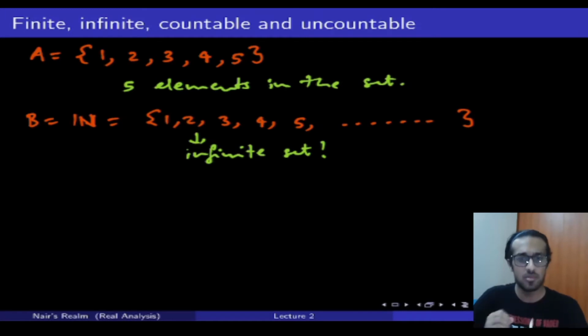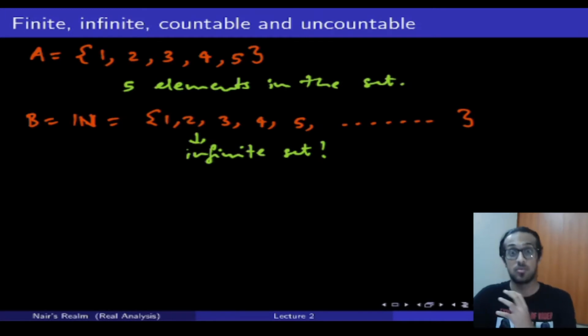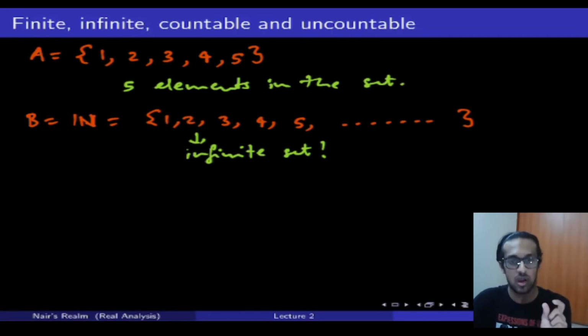And I'll give you a formal definition in the next slide, and it will make a lot more sense with the help of this example as well, both of them together. But for now, just think of it as, yes, I'm able to count the elements. I'm able to specifically tell you which element it is if I ask you. If I give you a number, an index in the set, and tell you, okay, tell me which element this index points to, you will be able to do that.